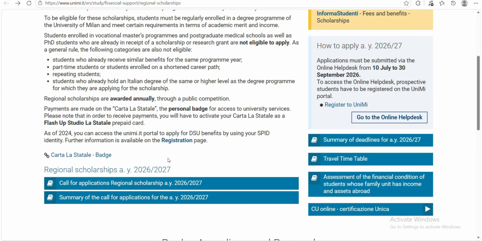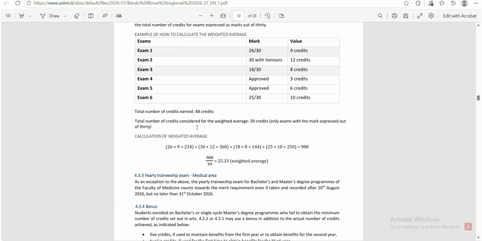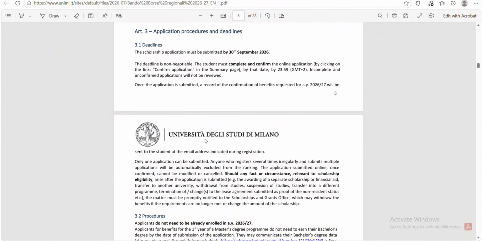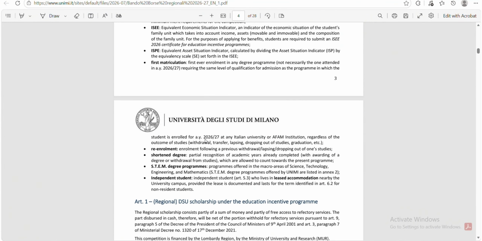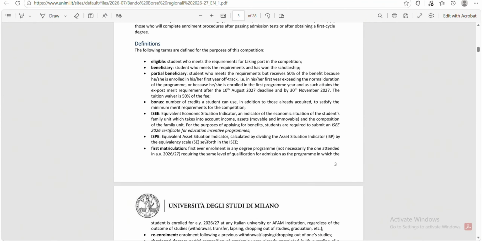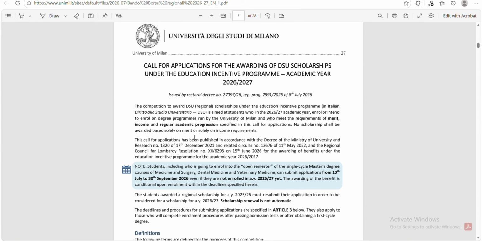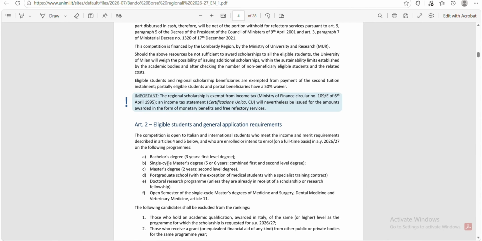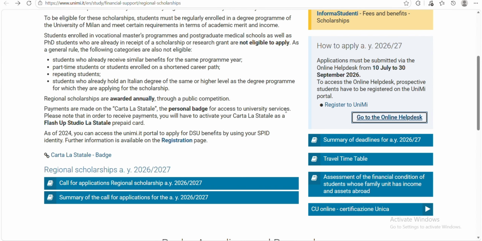When you come here, you see this call for application regional scholarship. Kindly go through it. It's a 27 pages PDF. So go through everything, understand it so you know what you're signing up for. This application opened in July and it will be closing, I think, on the 13th of September. It's open for bachelor's degree, 3 years, master's, postdoc, and doctoral research. So go through everything here and you would see what it entails.